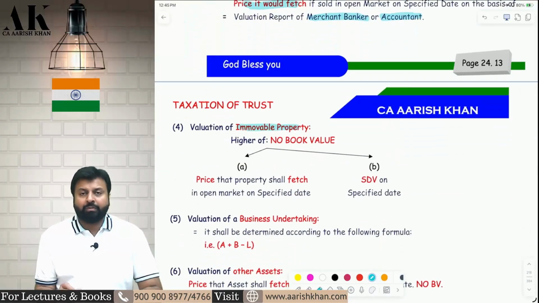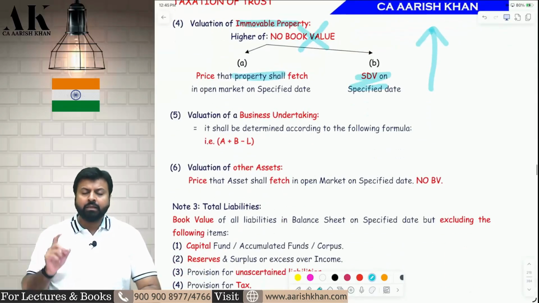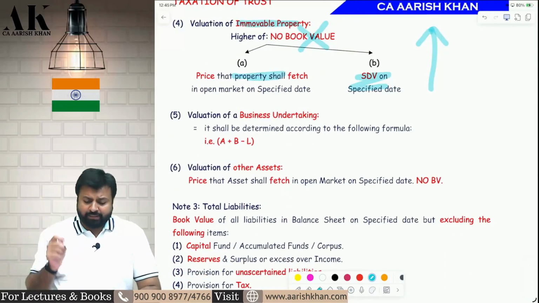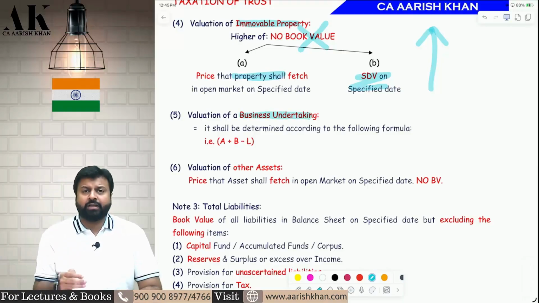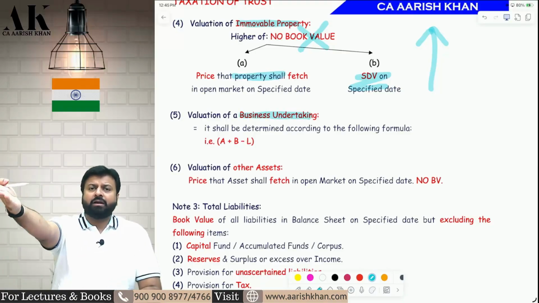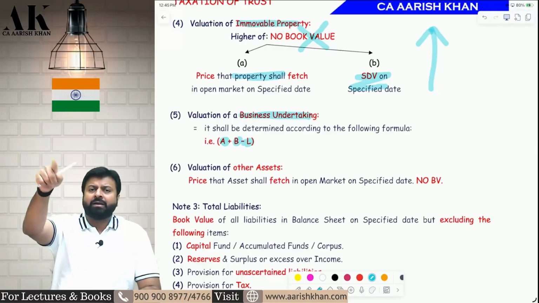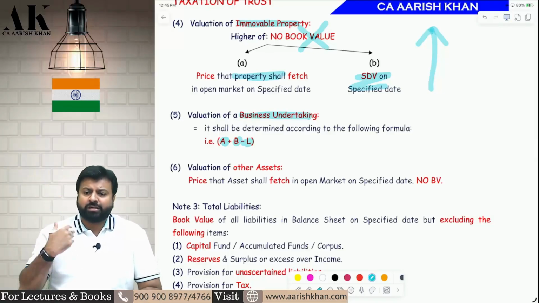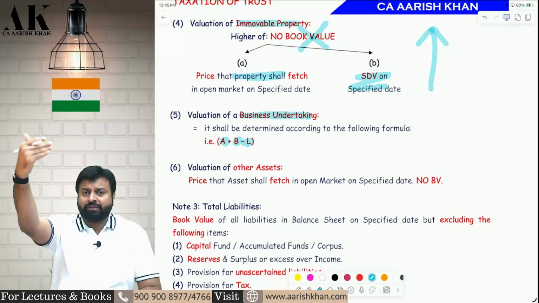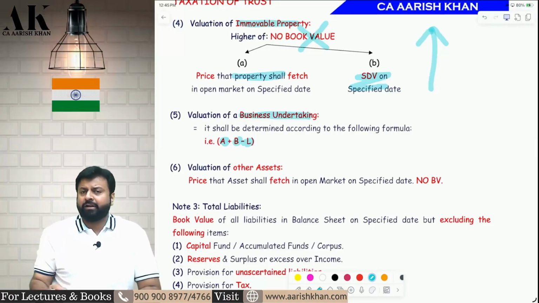Then you will take immovable property. In immovable property, don't take book value. Take market value or stamp duty value, whichever is higher. Then you will take valuation of a business undertaking. If the trust has a share in a partnership firm or AOP BOI, then take A plus B minus L of that partnership firm and then multiply it by the share. Suppose the share is 30%. So take A plus B minus L of that particular partnership firm and then multiply by 30%.